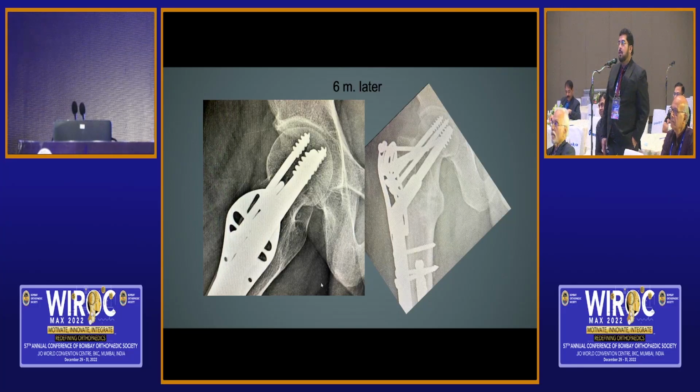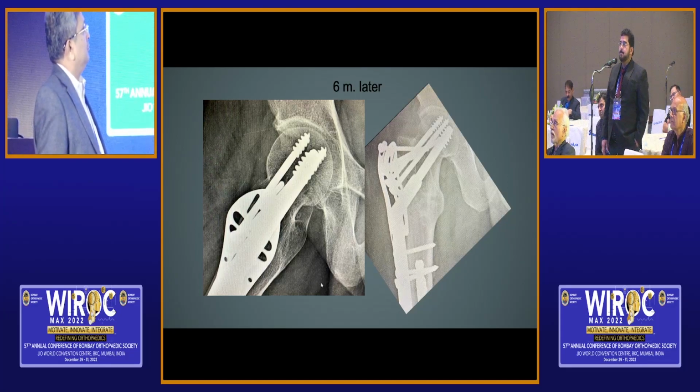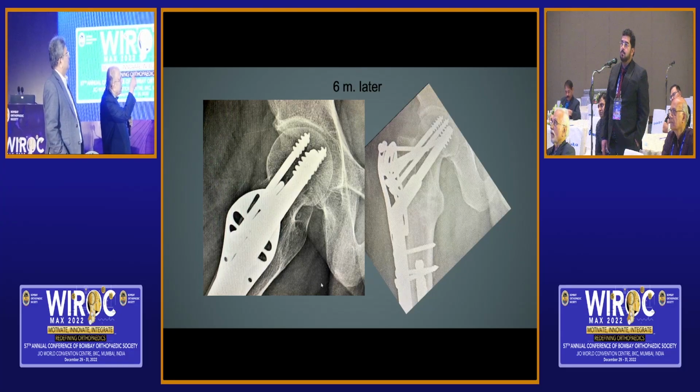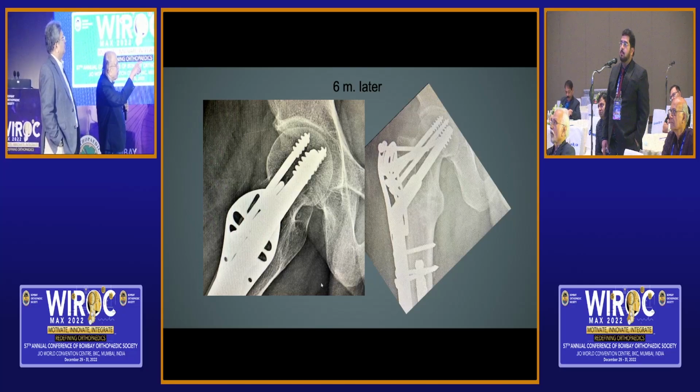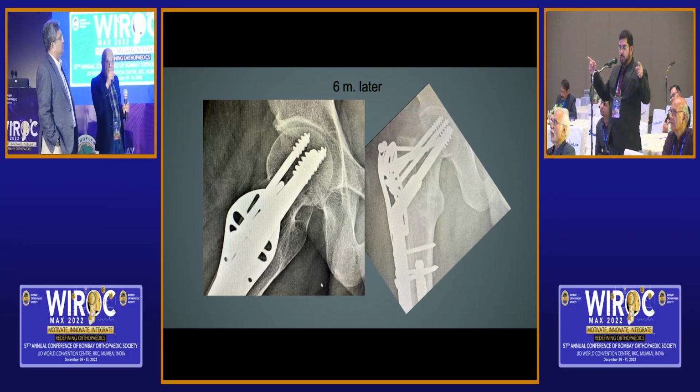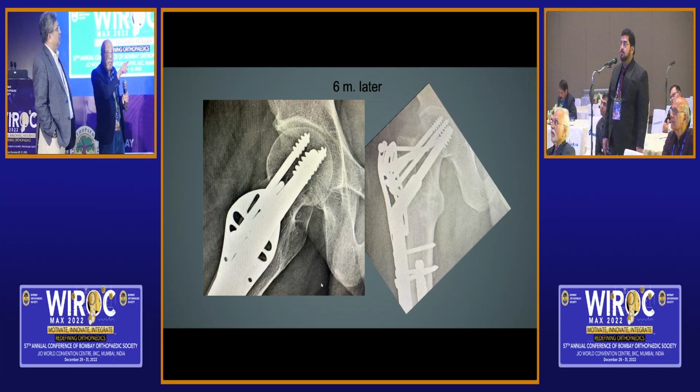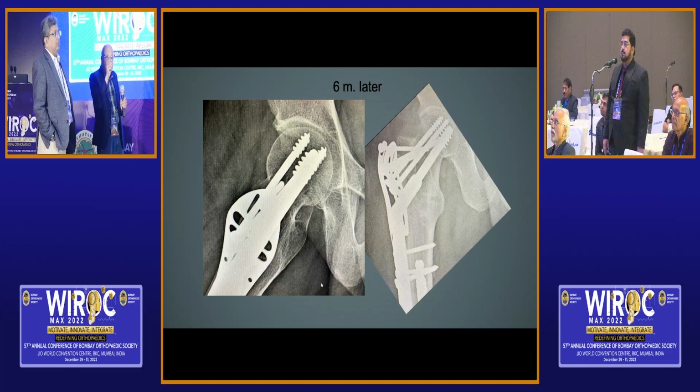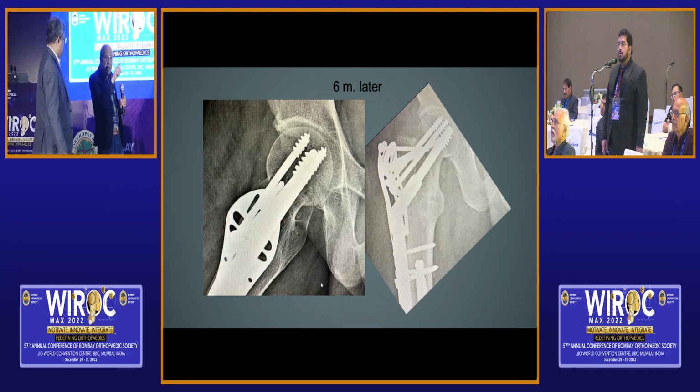You can see that the DHS and the Pauwels screw into the head is in the dead center. And then you can choose. You can add screws, anterior or posterior. That depends upon the comminution. If there is a posterior comminution, you use the posterior derotation screw. If there is an anterior comminution, you use an anterior one.